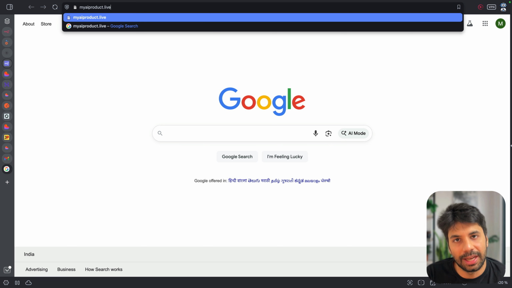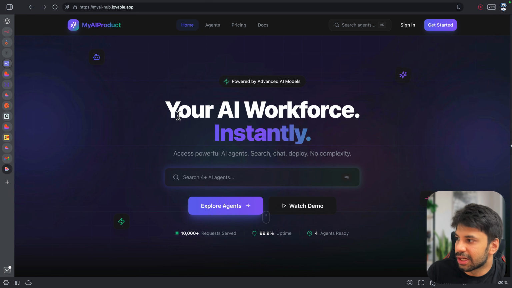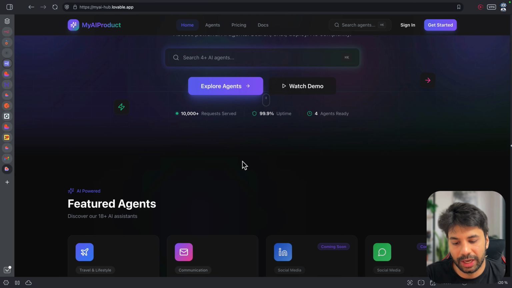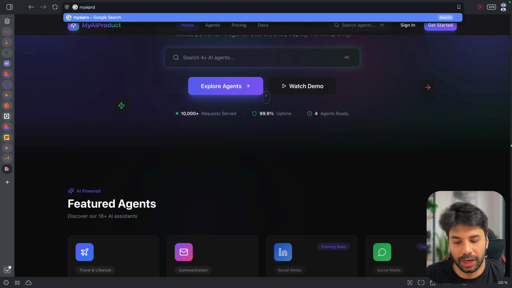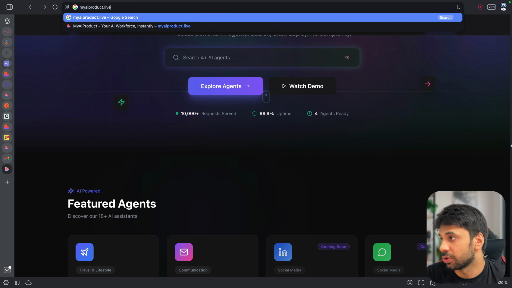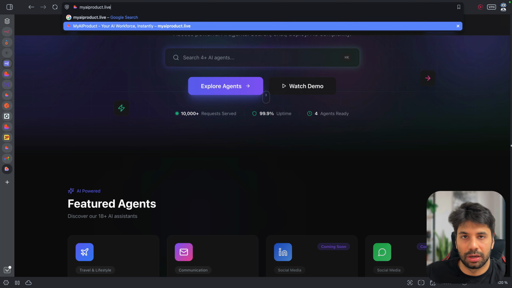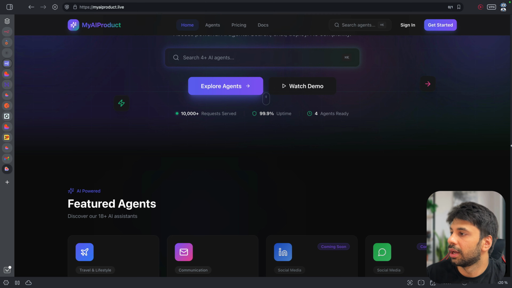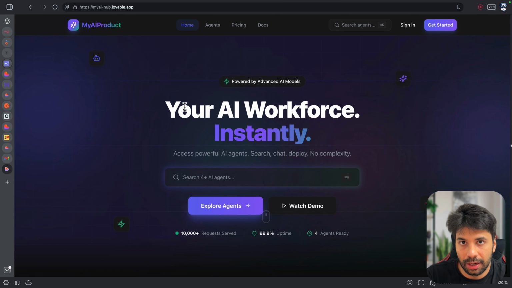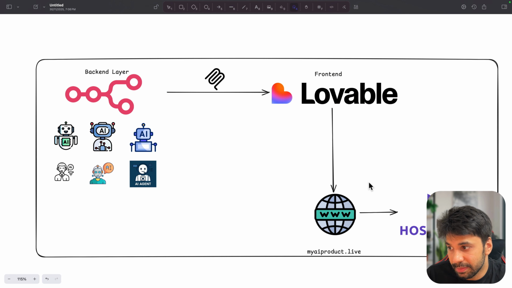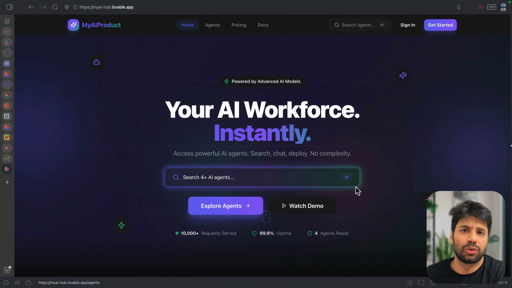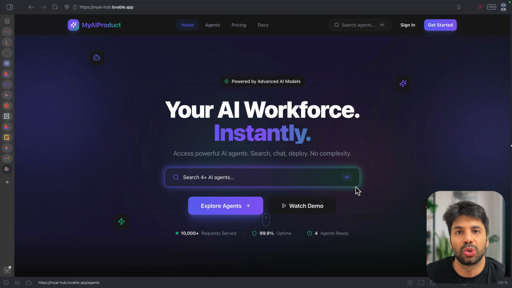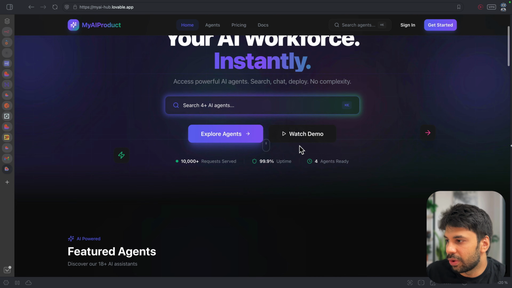Now, the second I press enter, everyone, I am easily redirected to my website. So I will just show that again, my AI product.live. This is a domain which I have got via Hostinger. The second I click it, I have been redirected. Now, as I said, there are some steps for this as well, where you can get all of this code and host it onto your machine. So there we might have to use Docker, etc. But I feel that that is also something which even as a non-tech person you should know. But yeah, now everything is working.